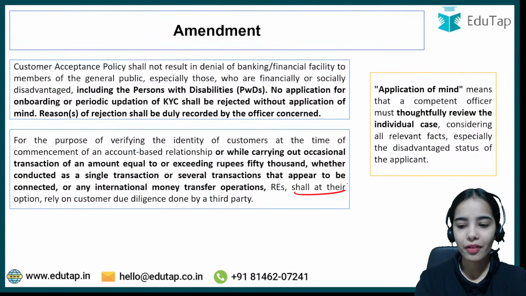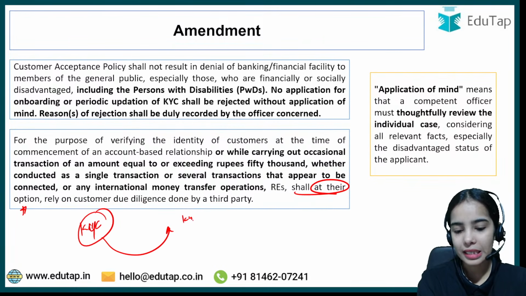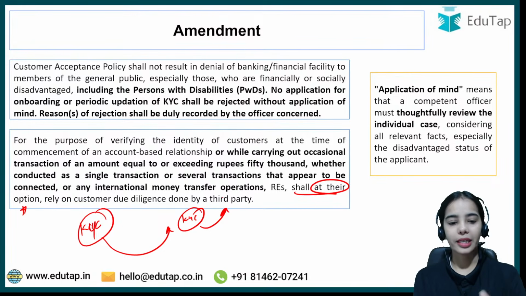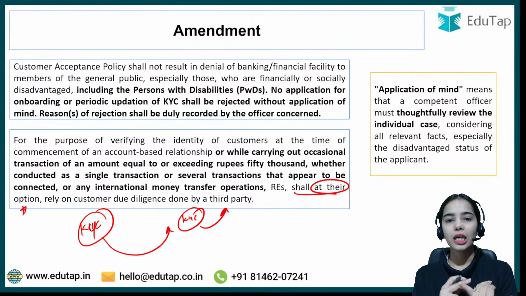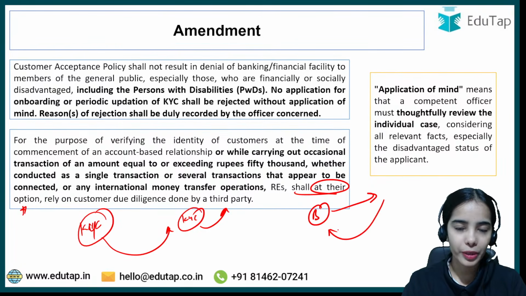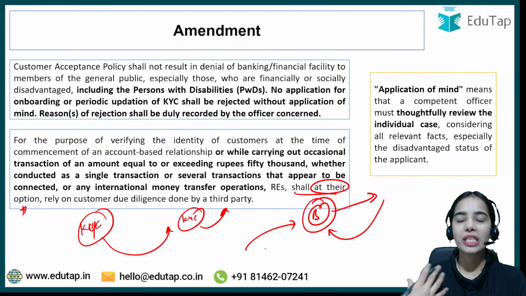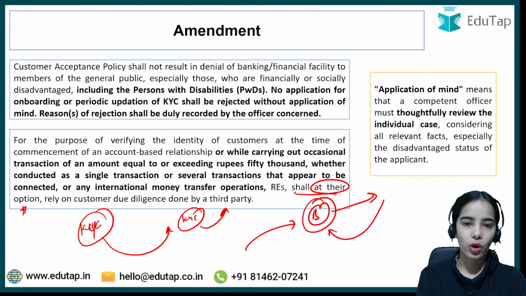So they have the option to either do the KYC yourself and take the documents yourself, or you can take the KYC details from the third party. This is the idea. If you are going to the bank to open your account, either the bank will do the KYC, or the bank will take the KYC details from a third party or from the Central KYC Records Registry.